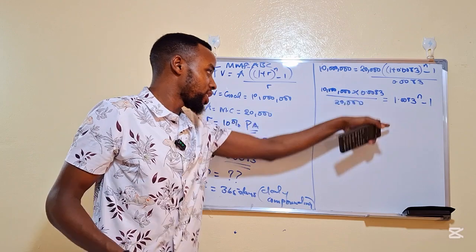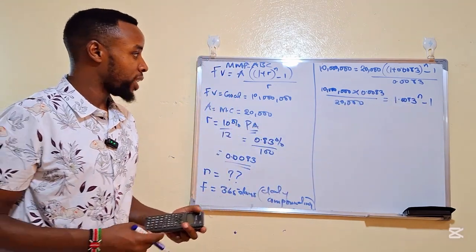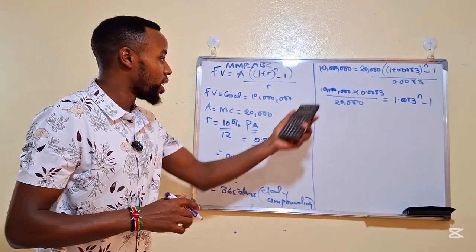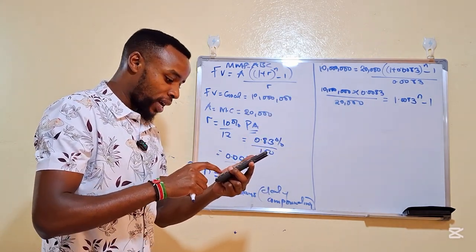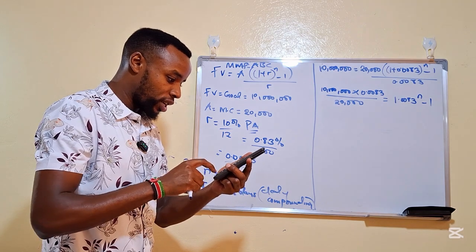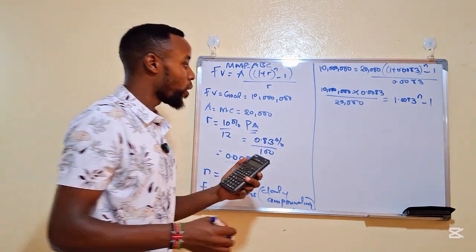Now you solve on this side, then you solve on the other side, and we are almost done with our calculation here. You just take 10 million, multiply by 0.0083, then divide by 20,000. That is 4.15.